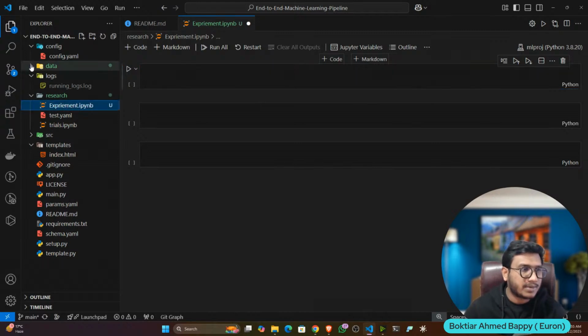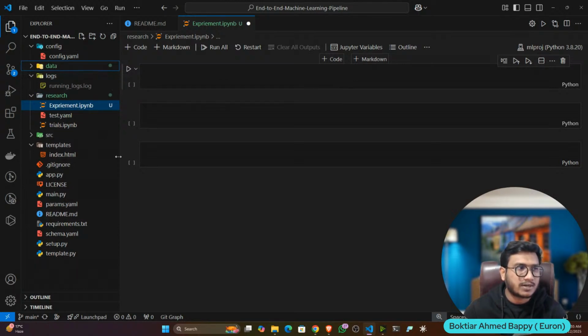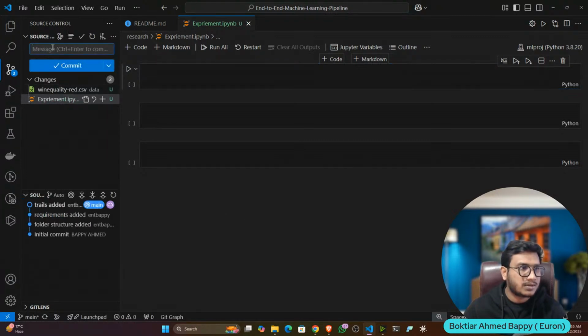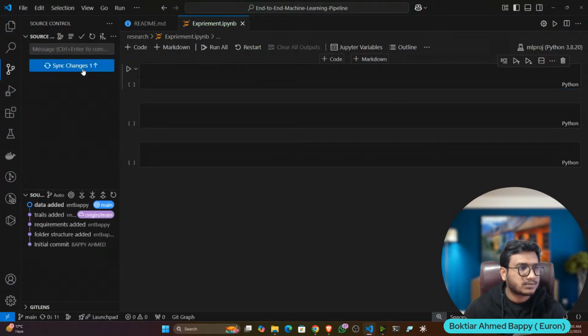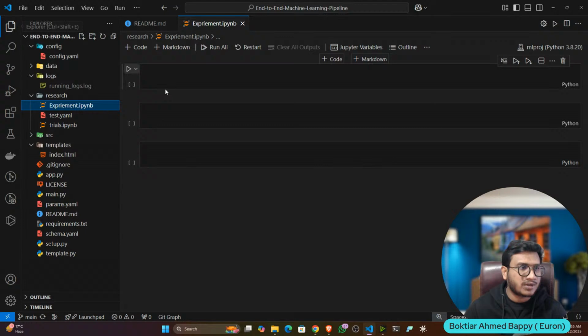And here I already kept the data, guys. You can see in the data folder, I already downloaded the red wine quality data.csv from the Kaggle website and kept it in the data folder. So let me push the data as well to my GitHub. Data added. It's done. Now you can refresh the GitHub page, and from there you can get the data.